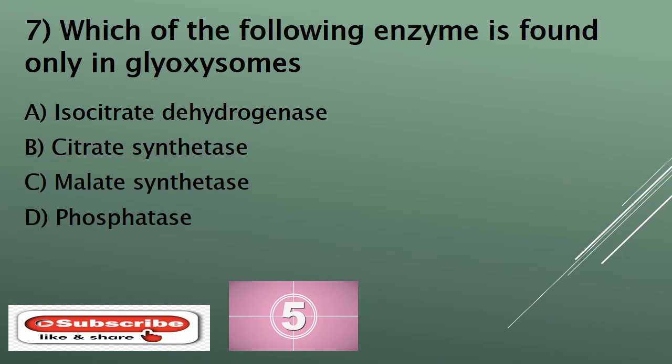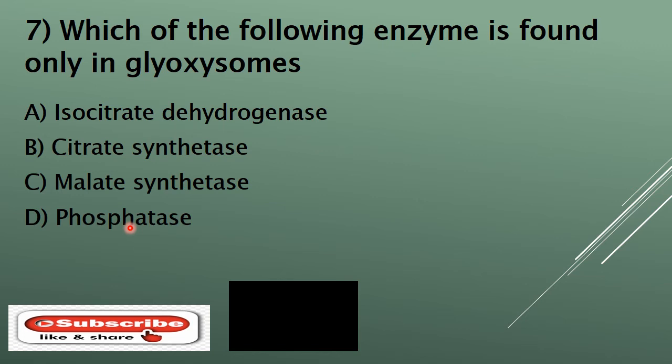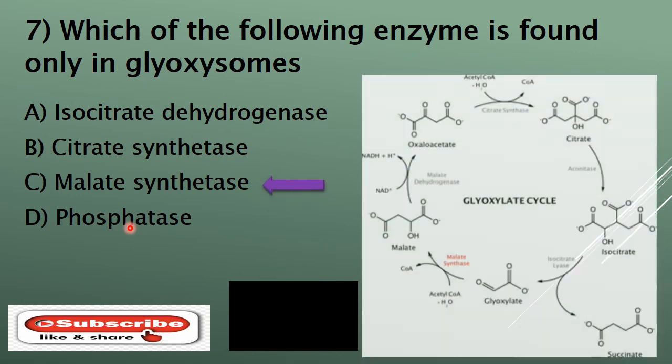Question number 7. Which of the following enzyme is found only in glyoxysomes? And your options are A. Isocitrate dehydrogenase, B. Citrate synthase, C. Malate synthase, or D. Phosphatase. And your time starts now. And the correct answer is C, malate synthase.